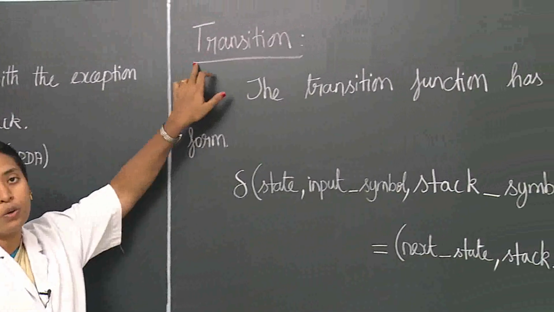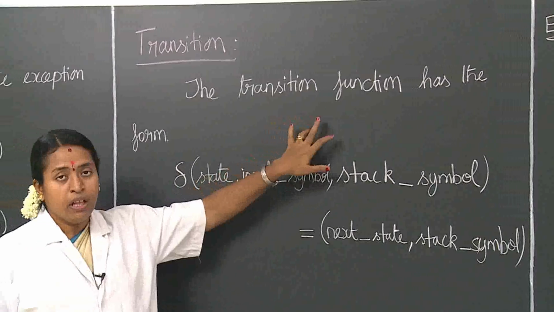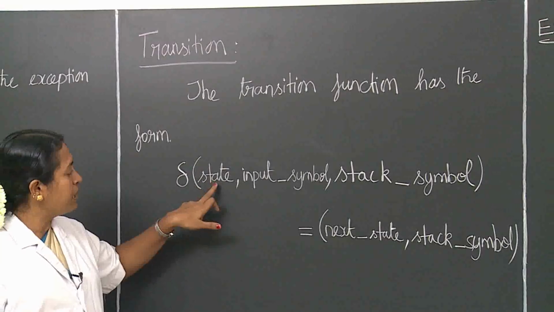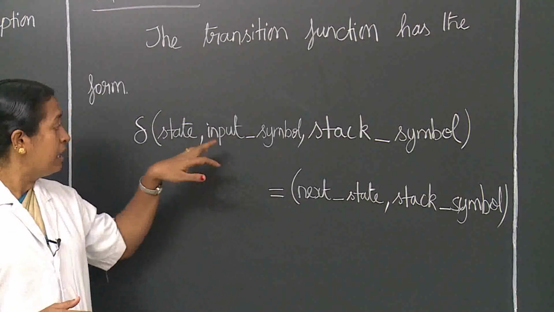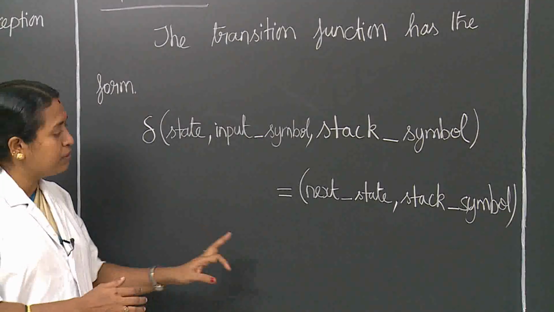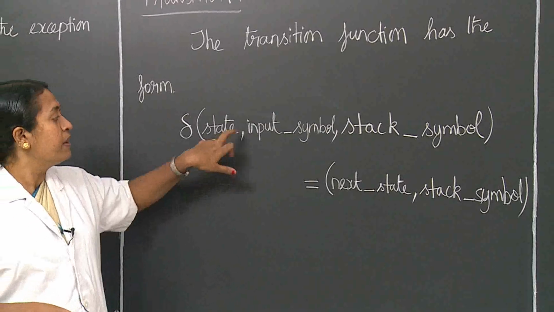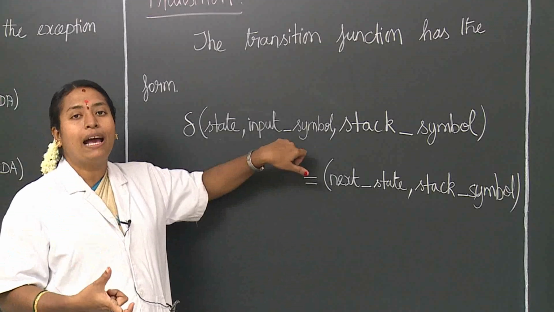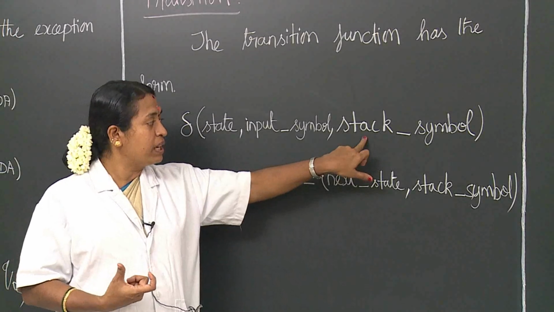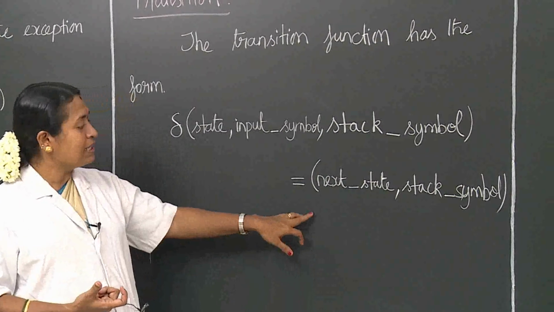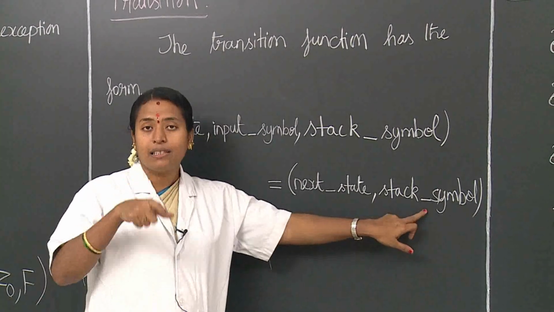Transition: you already know transition means accepting one input symbol, it moves from one state to another state. Here also it is the same, but it will be different. In a finite automaton there will be a state, an input symbol, and the next state, that's all. But here, there are three things on the left hand side and three things on the right hand side. What are the three things? The current state comes first, next the input symbol. Additionally, we will have the stack symbol, as we have a stack in push down automata. On the right hand side we will have the next state and the stack symbol to be placed.